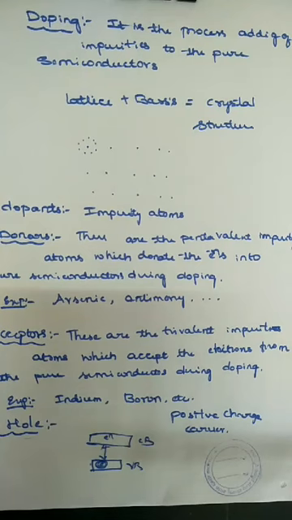Okay. So in the next class we are going to discuss the types of semiconductors, how p-type and n-type semiconductors are distinguished, and what the difference between them is. We will discuss it in the upcoming classes.